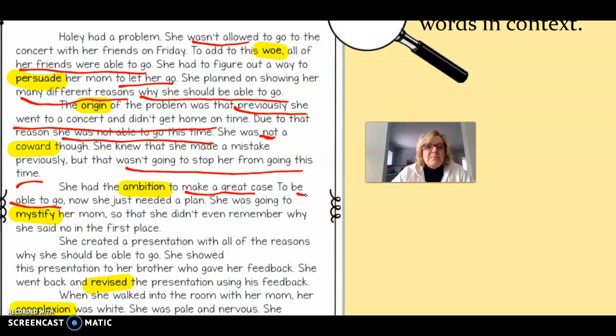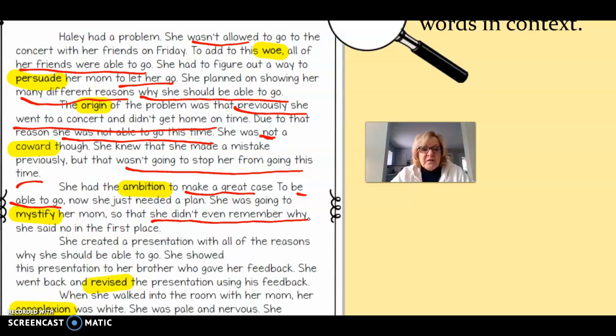She was going to mystify her mom so that she didn't even remember why she said no in the first place. She didn't even remember why. So that would mean to confuse her mom or to play a game on her.